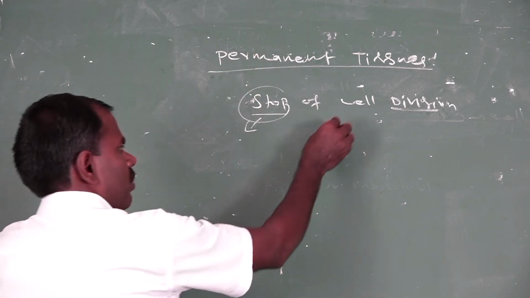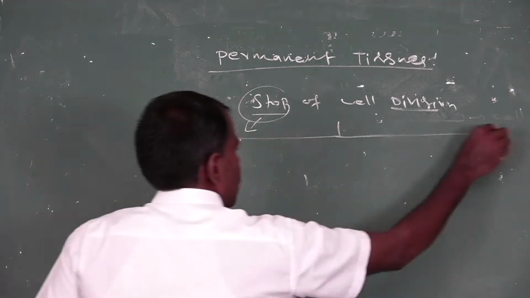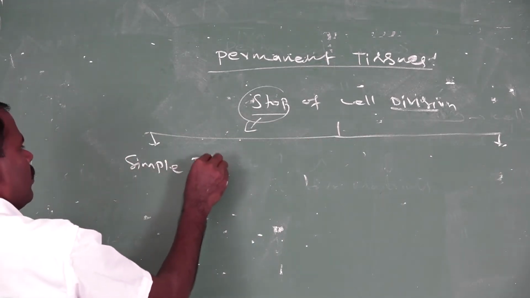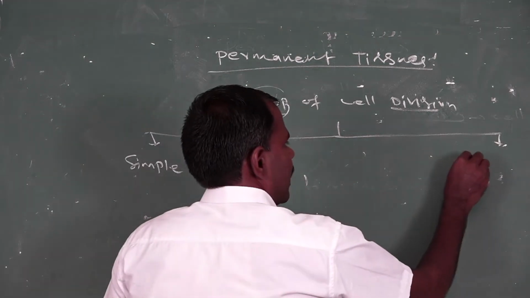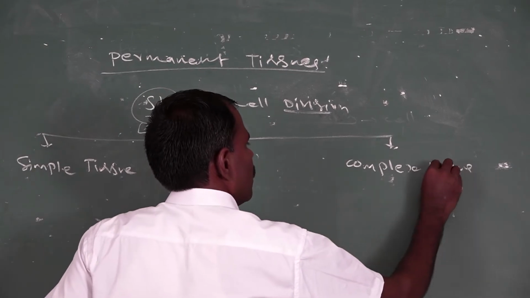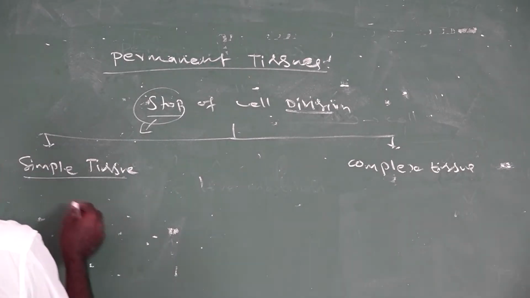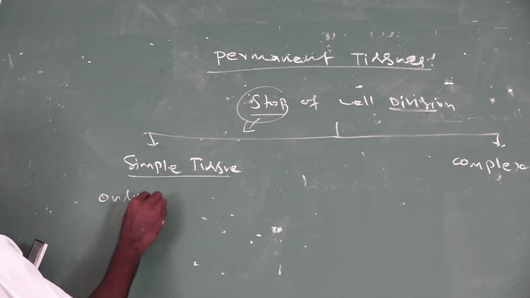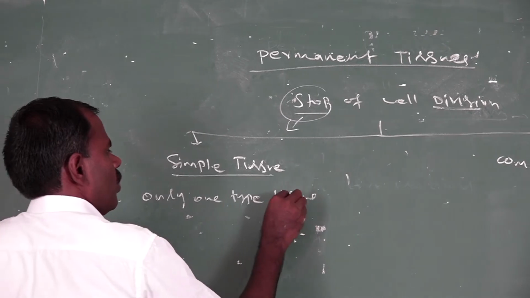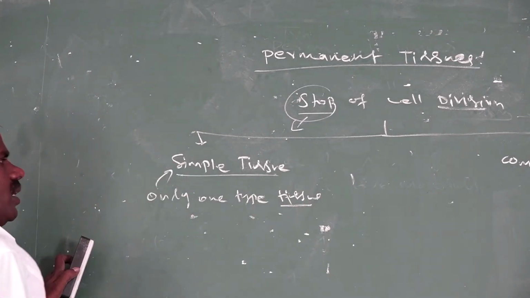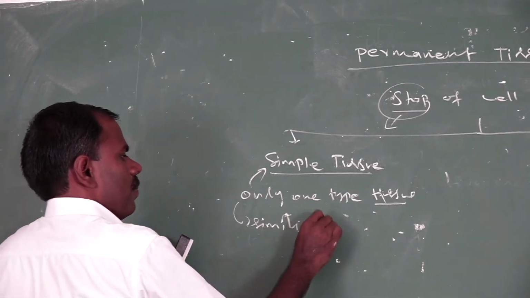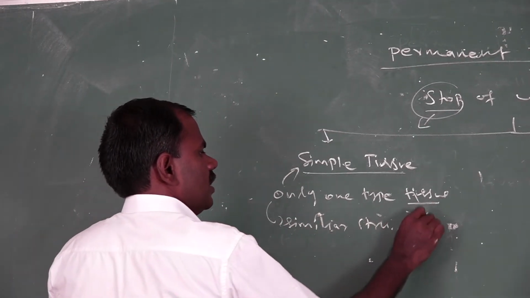Permanent tissue may be of two types. The first one is simple tissue, and the second one is complex tissue. Simple tissue consists of only one type of tissue found in the organs, with similar structure and functions.